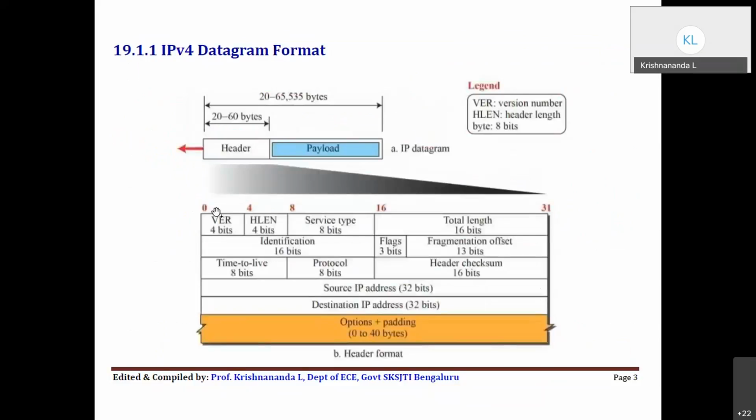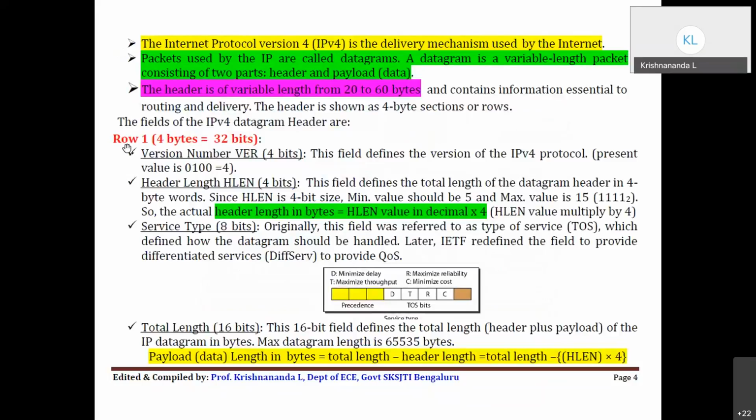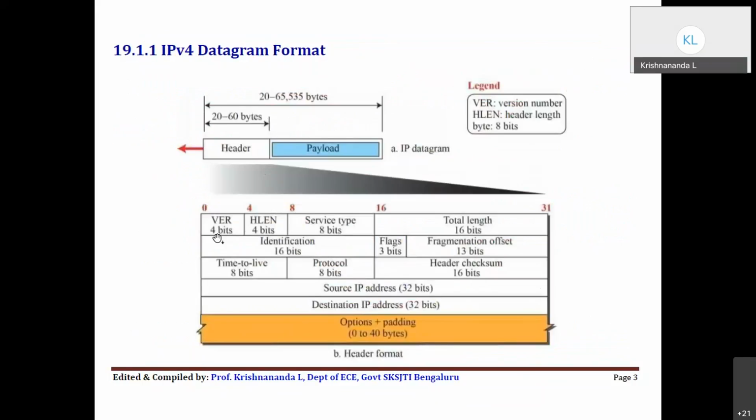I'm explaining from row 1, row 2, and so on, so you can easily memorize this for examination purposes, and it is easier to understand also. I have prepared the slides in this way. The first 4 bits of the first row refer to the version number, which is IP version 4. Actually, now we have version 6, but in the syllabus we have IP version 4, so we are looking into version 4 only.